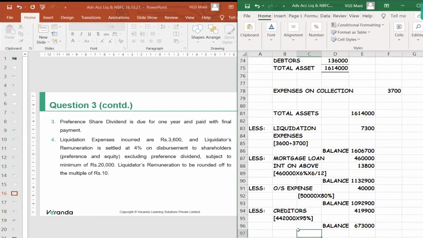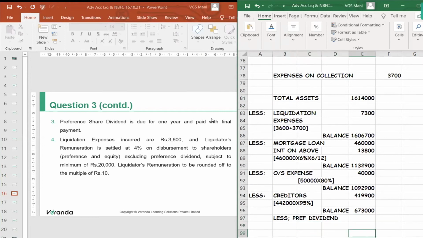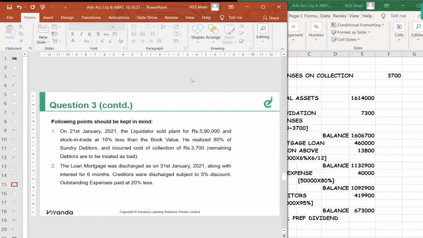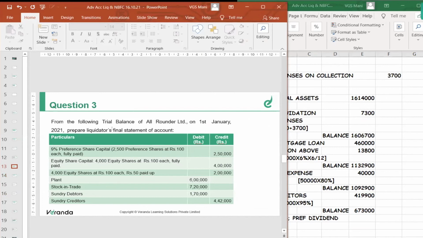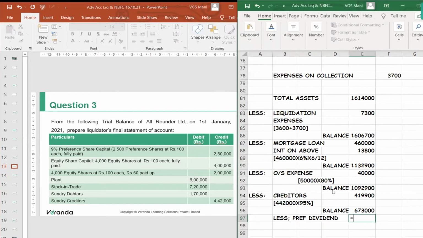So if you deduct the preference dividend for 1 year, 9% preference shares, 2,500 shares of 100 each, 2,50,000, then 2,50,000 into 9% for 1 year comes to 22,500. So then you have a balance of this much.